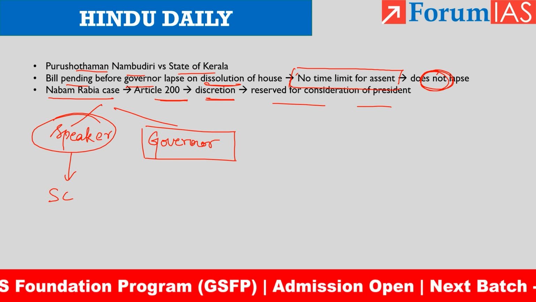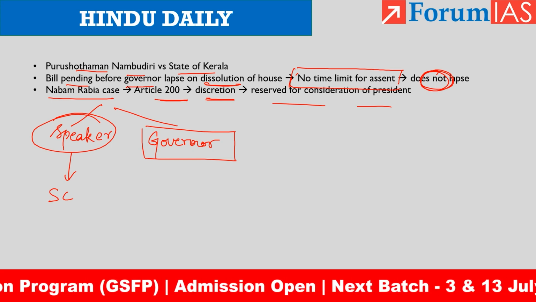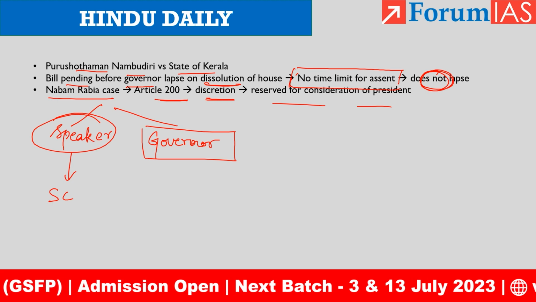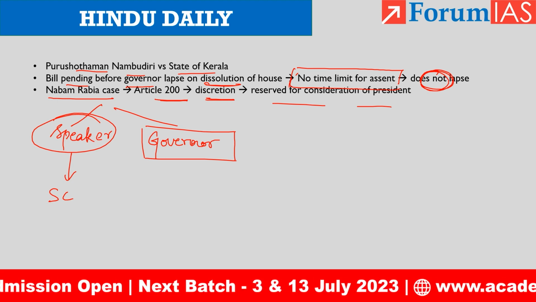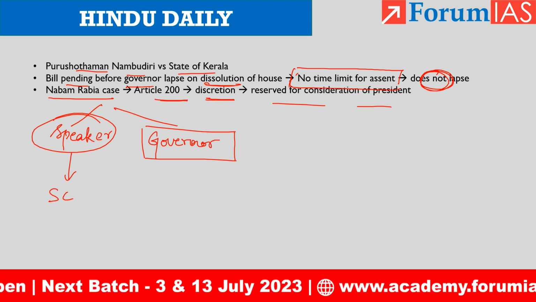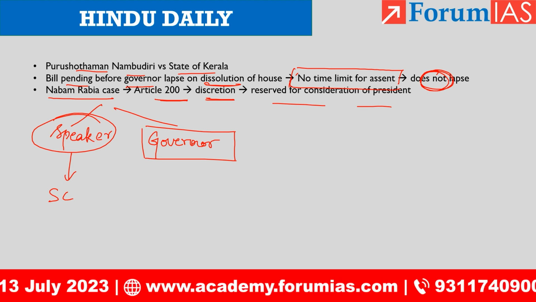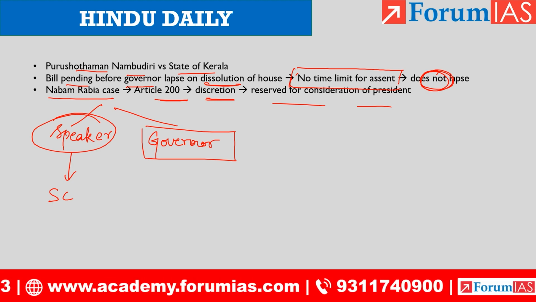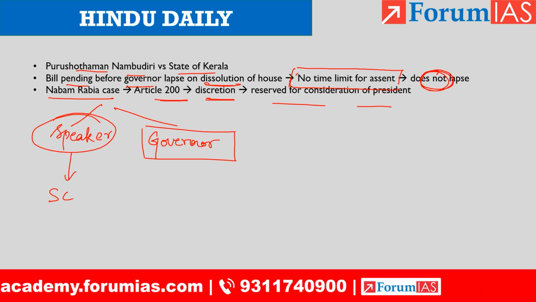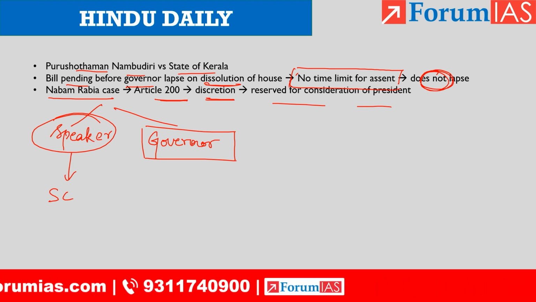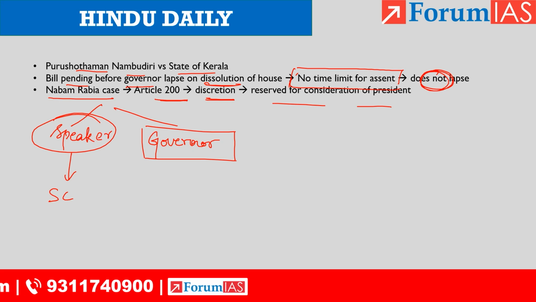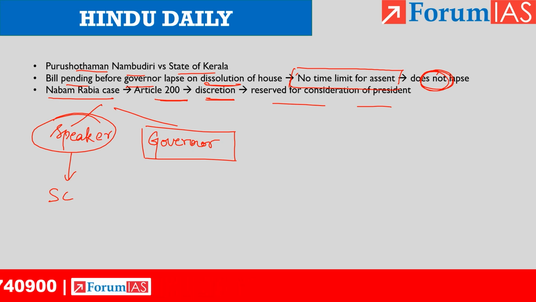The overall summary of the article is that there is only constitutional discretion, and that does not mean that the governor can indefinitely sit on the bill. If he is indefinitely sitting on the bill without taking any action on it, it amounts to breakdown of constitutional machinery, and the law is clear about it. That is what is being mentioned.